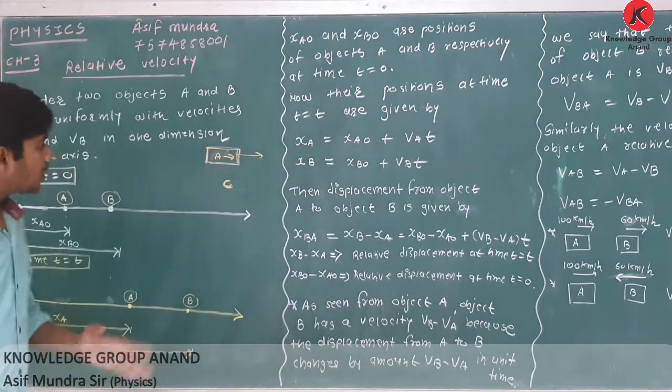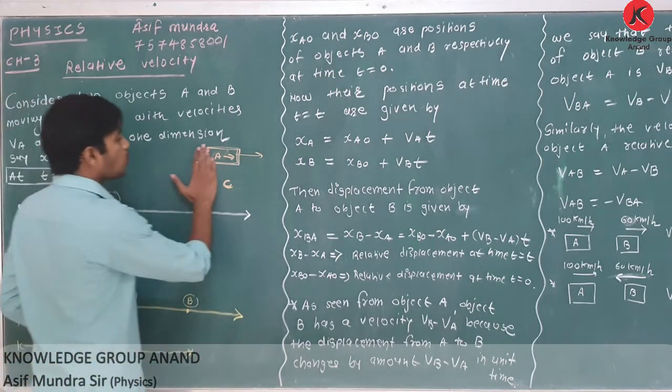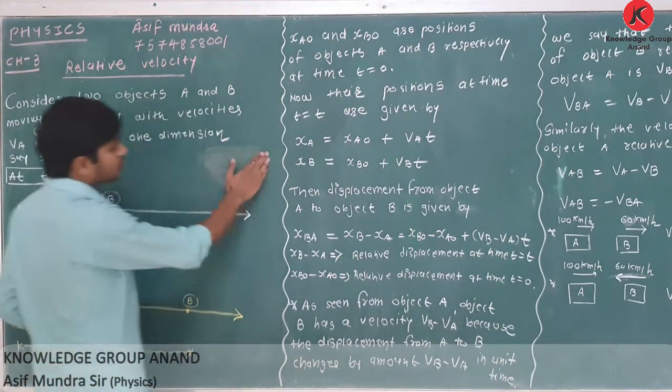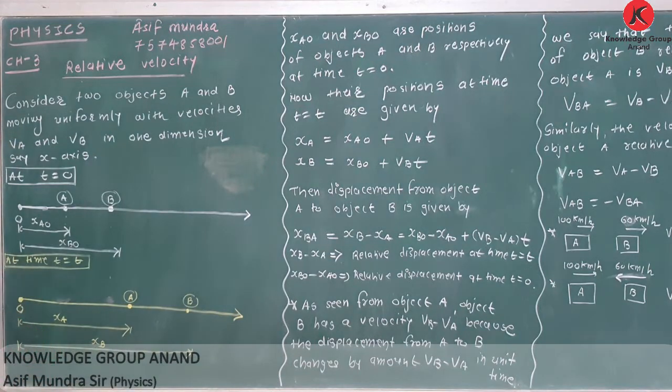Now, what is relative velocity? What is its actual meaning? What is the equation? That we will study here. For that, we are taking one example. Consider two objects A and B moving uniformly with velocities VA and VB in one dimension, say along the x-axis. At time t equal to 0 means the initial position.